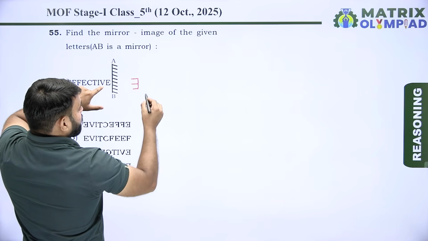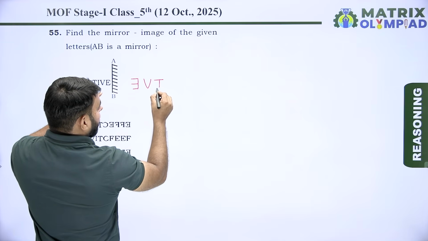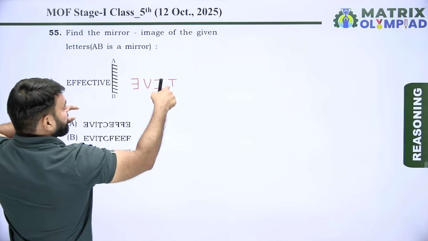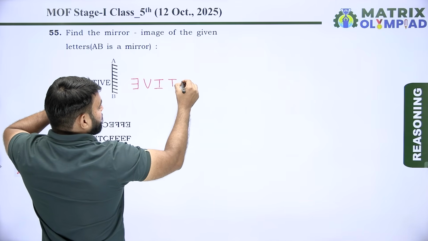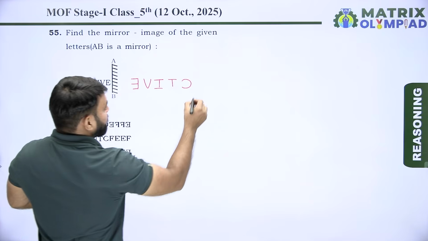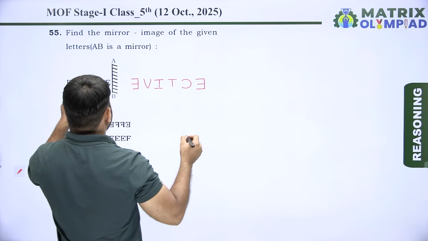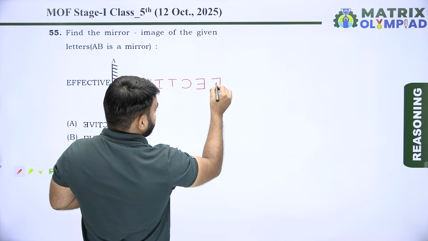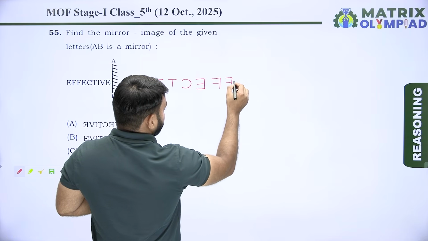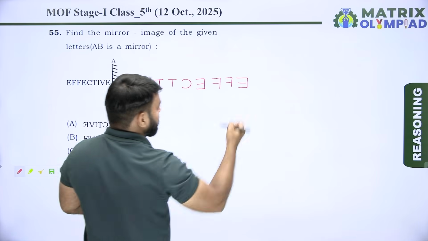Then find the mirror image of V. So this is the mirror image of V. And then find the mirror image of I. This is the mirror image of I. Again find the mirror image of T. This is the mirror image of T. Next find the mirror image of C. This is the mirror image of C. Mirror image of E looks something like this. And then find the mirror image of F. So this is the mirror image of F. Again find the mirror image of F. This is the mirror image of F. Now finally find the mirror image of E. This is the mirror image of E.